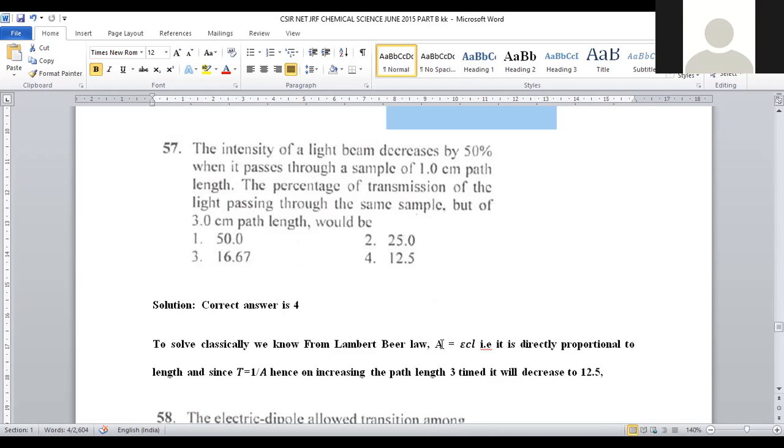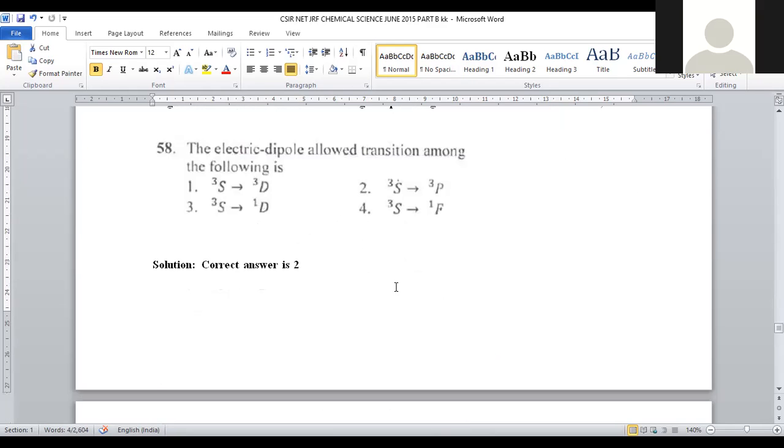Okay, this is explained based on absorption. A denotes what? Absorption is equal to epsilon, concentration and length. A is equal to ECL. Then there is a relation between transmittance and absorption. Both are equal to each other, right? Now it will be deduced as 12.5. That is provided in option number 4. For question number 57, option number 4 is the correct answer.